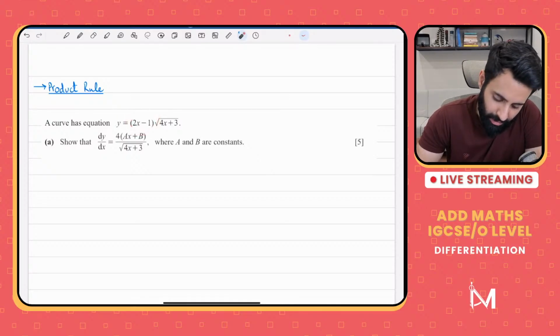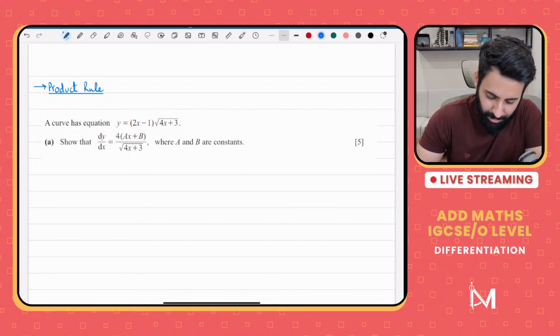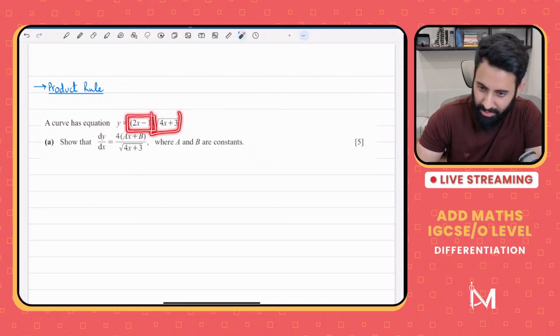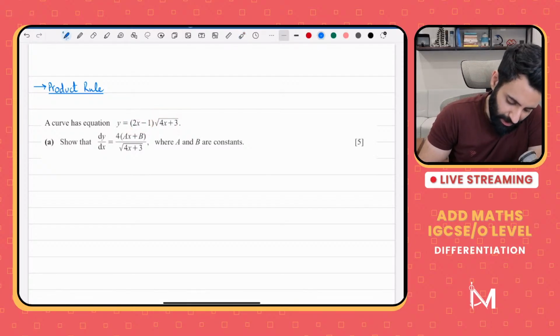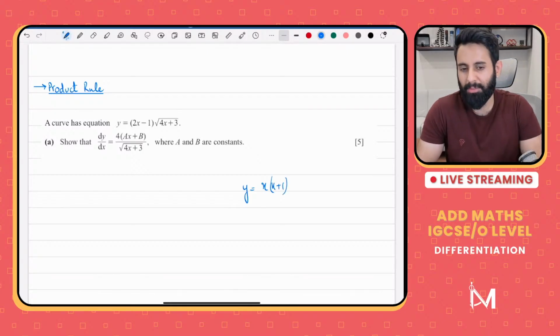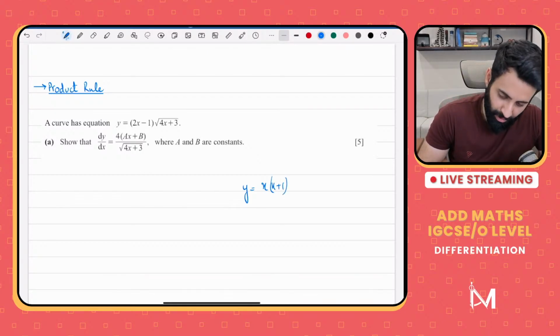Anyway, so how do I know that I have to use product rule? What happens is I can see 2 expressions being multiplied in such a way that I cannot simplify them and write them as a single fraction. Okay, like for example, if you have, let's say, x into (x plus 1), can you use product rule? Well, you can, but you would have to be extremely silly to do that. So product rule not recommended. Not that you'll get it wrong, but it's not recommended.